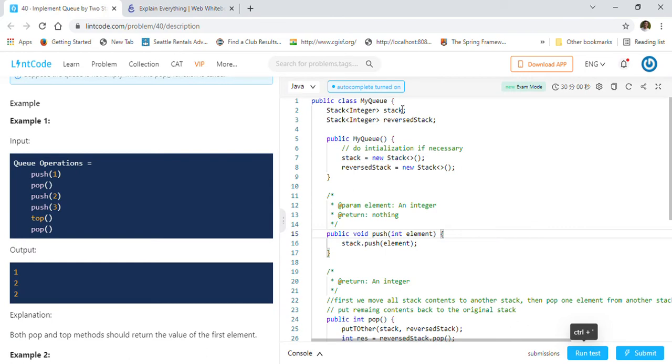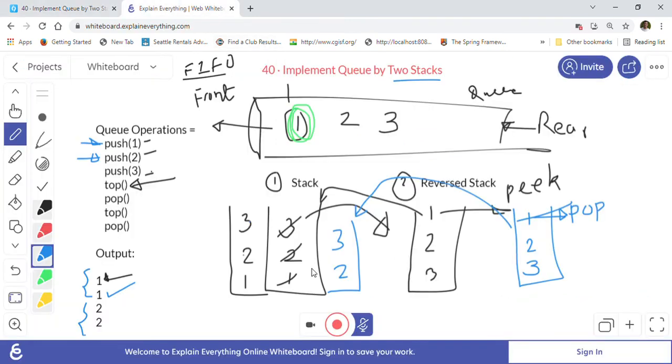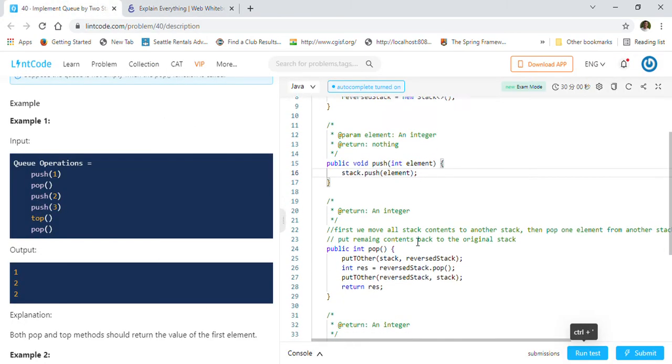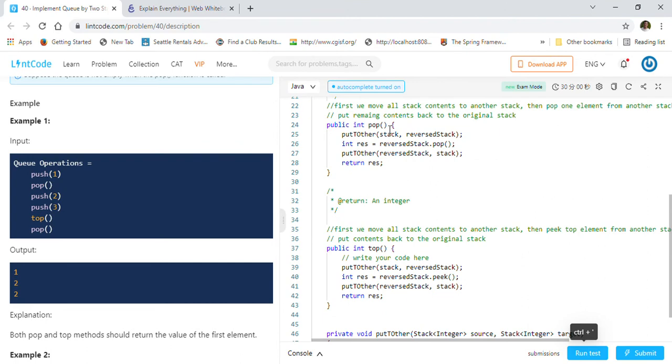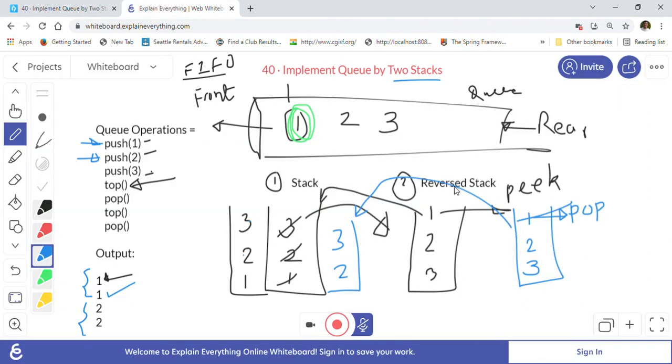So we just created stack and reverse stack, both stacks of integers here, right? And then we initialized the stacks in the constructor of MyQueue. So we just did initialization here. And push is a normal push operation on the stack, right? Because this is the original stack. So push will be just the normal push operation on the original stack. And then when we are doing the pop operation, we will first put all the elements into the other, reverse stack, and then we will pop the first element, right?